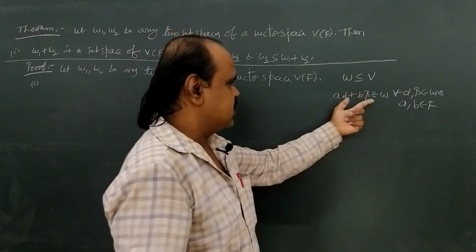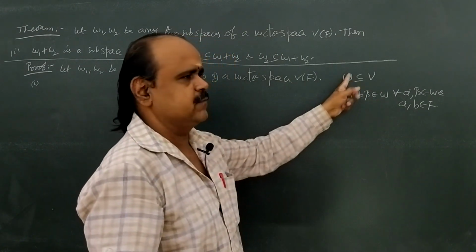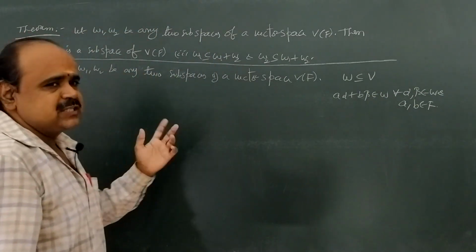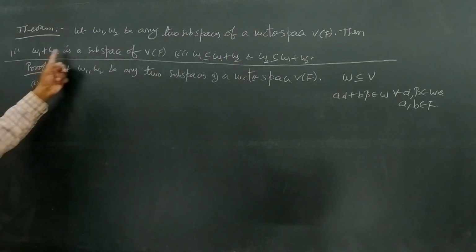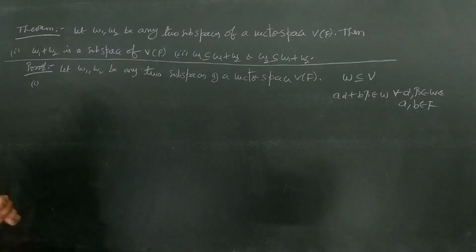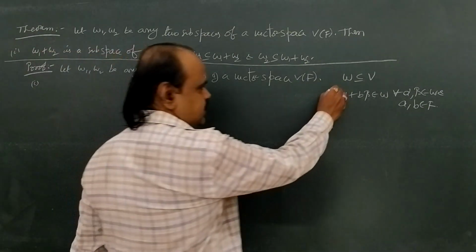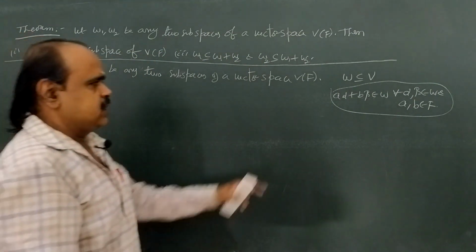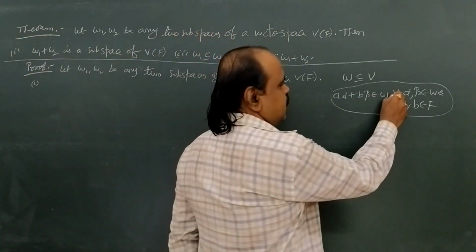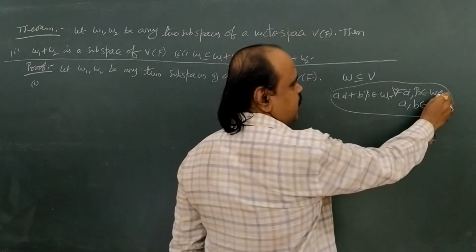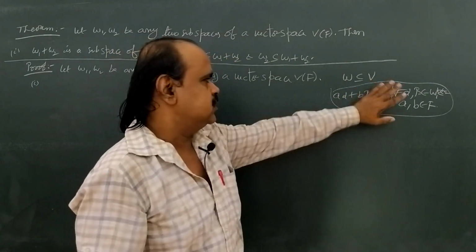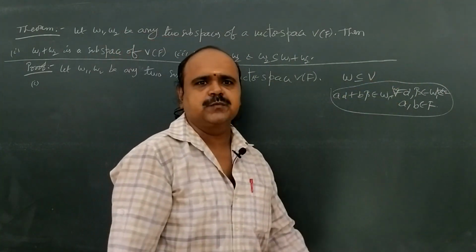By proving this single condition, we directly say W is a subspace of V. Here also we are going to prove that W1 plus W2 is a subspace of V over F. So here what should we do? We have to show W1 plus W2 is a subspace. That means we are going to apply this condition. We are going to prove this condition for W1 plus W2. That means A alpha plus B beta belongs to W1 plus W2 for all alpha, beta belongs to W1 plus W2 and A, B belongs to F. If we prove this condition, then W1 plus W2 is a subspace of V.